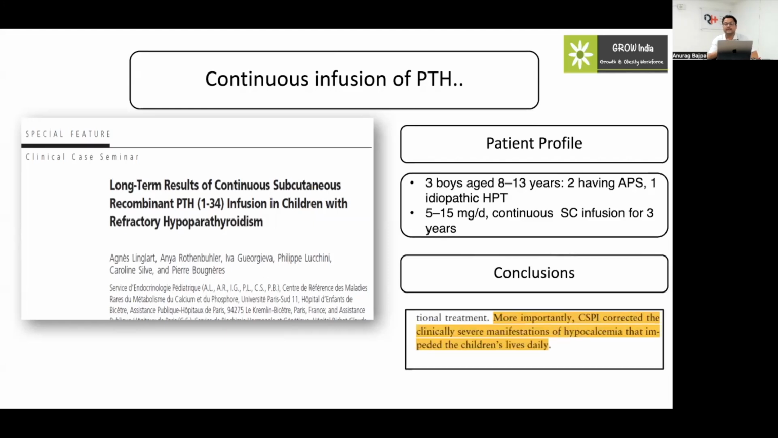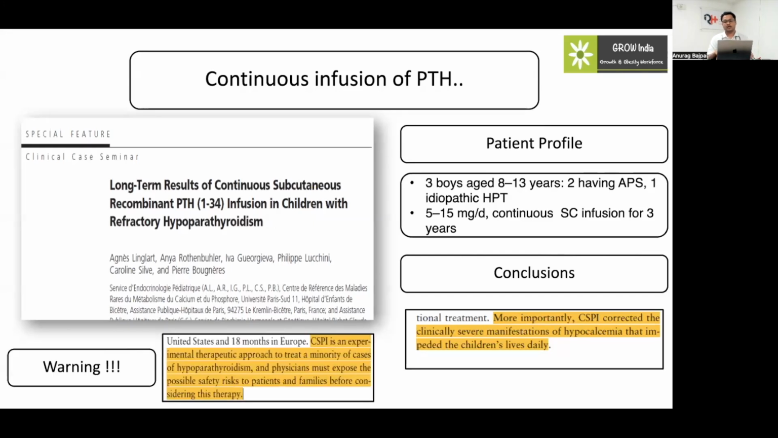There is a long-term stabilization of the serum calcium as well as urinary calcium levels in this study. Also, they said that during acute fluctuations of calcium, during illness and dehydration, there is better control of the calcium level, leading to a further decrease in hypocalcemic episodes. But they gave a warning that we should not use it in every child with hypoparathyroidism. We should be much more cautious in using this PTH therapy.